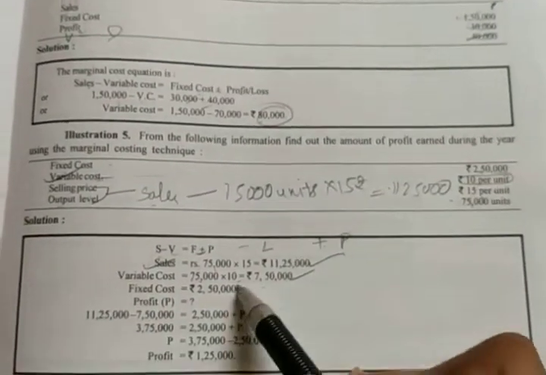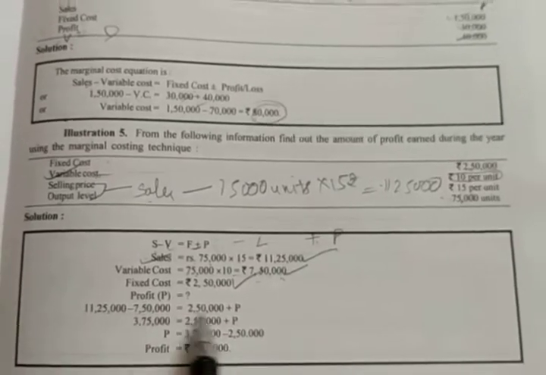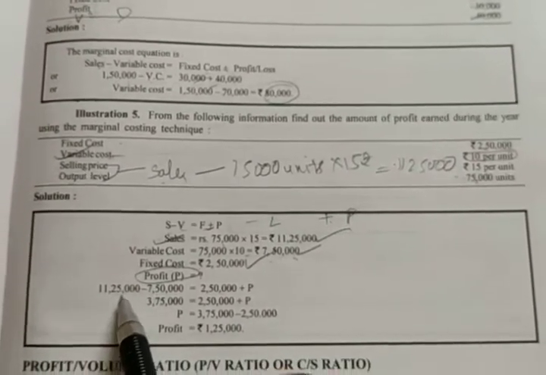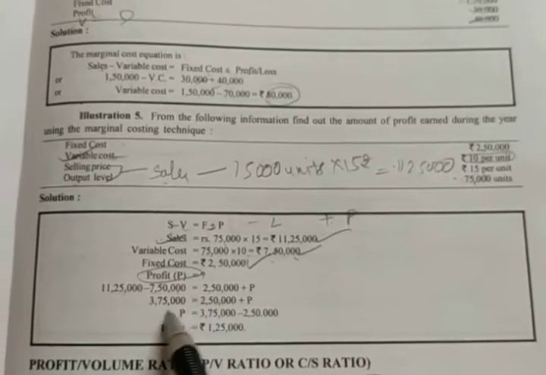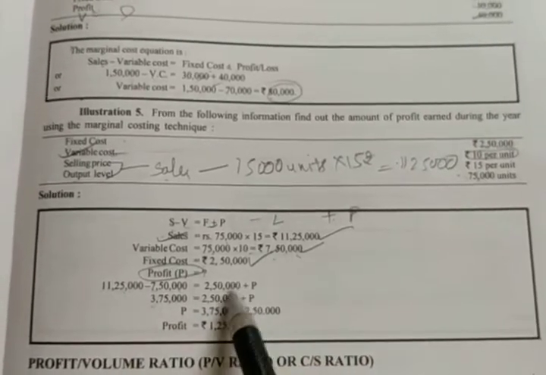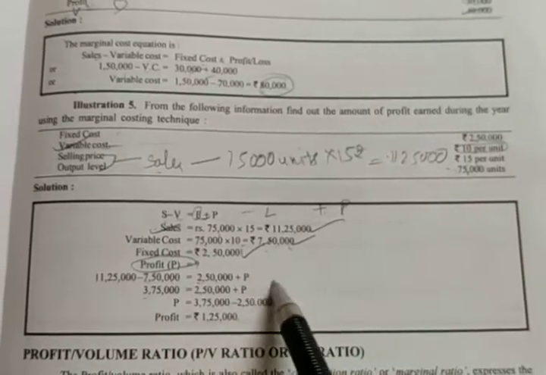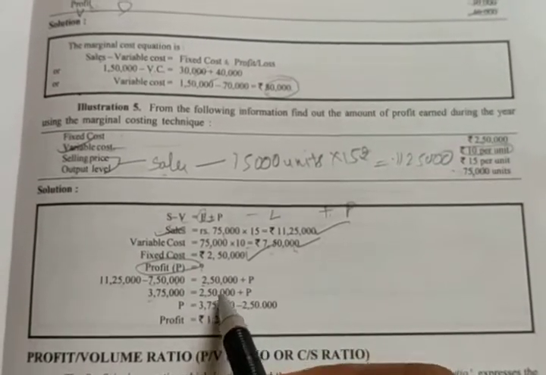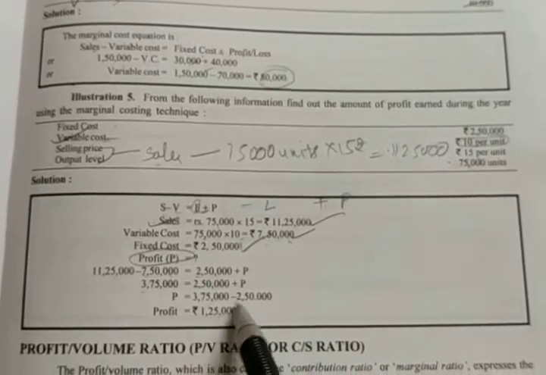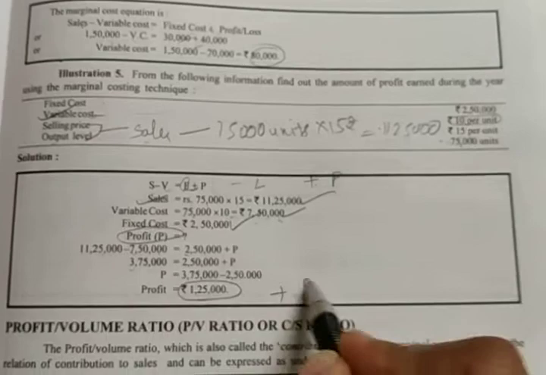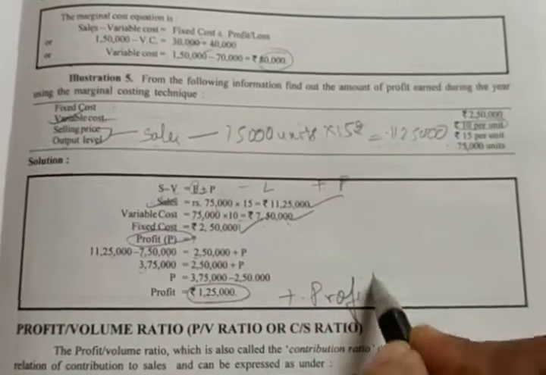Fixed cost, they have already given you the amount 2,50,000. On the basis of this we are going to calculate the profit or loss. So 11,25,000 minus 7,50,000 equals 3,75,000. On this side, we are aware of only fixed cost. So 2,50,000 plus profit. So we are going to carry this to this side. Then we will get a positive, 1,25,000. Positive means that is a profit.